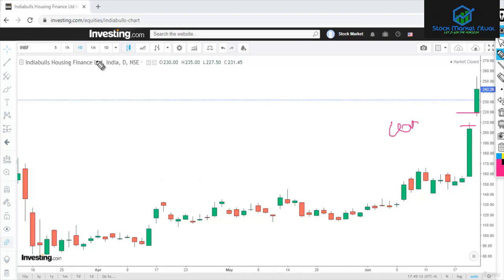Now here you can see one common gap: there is a big candle and the next day price gaps up.